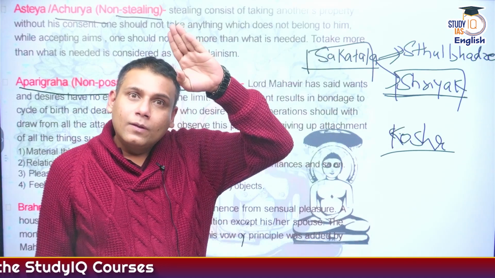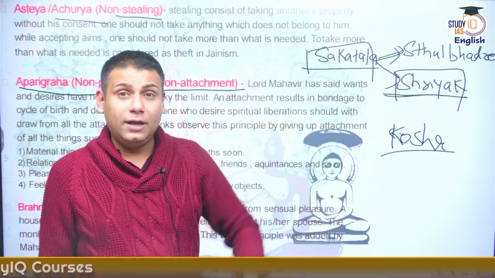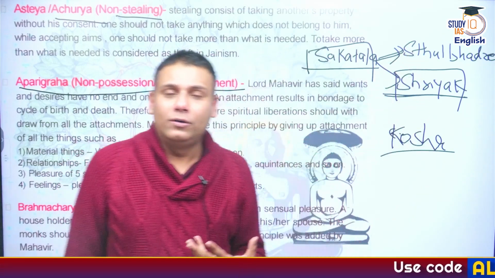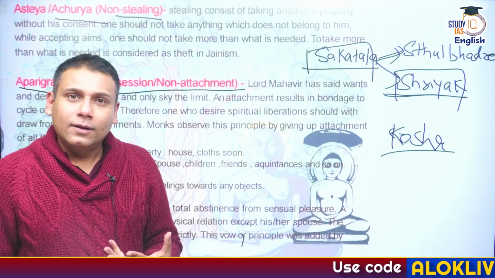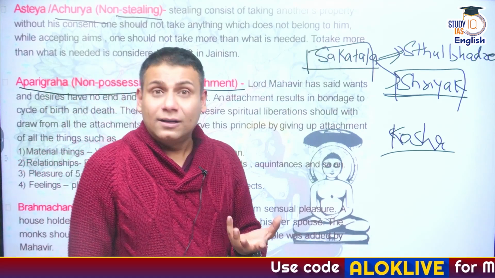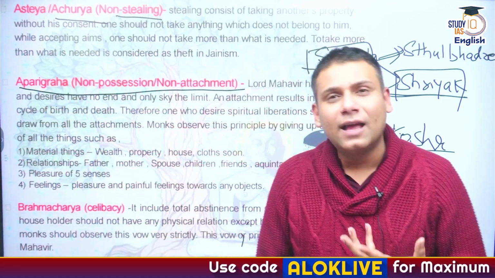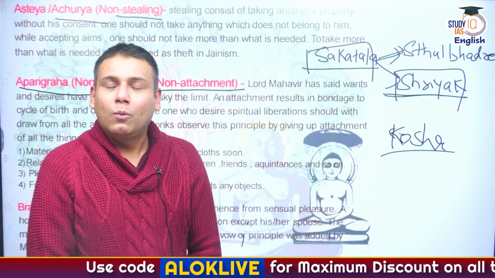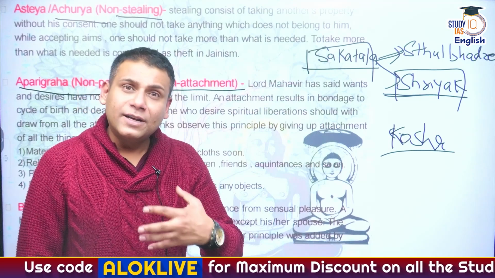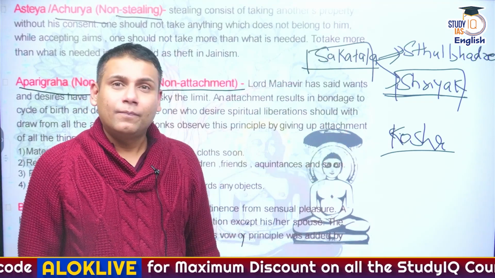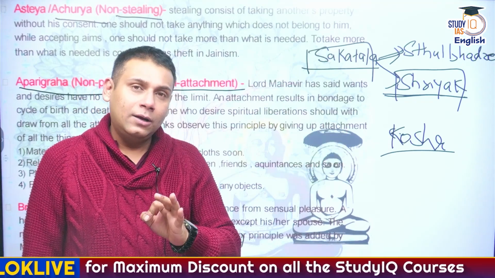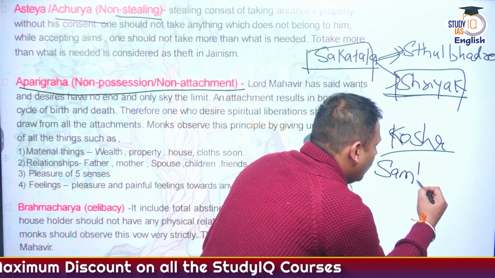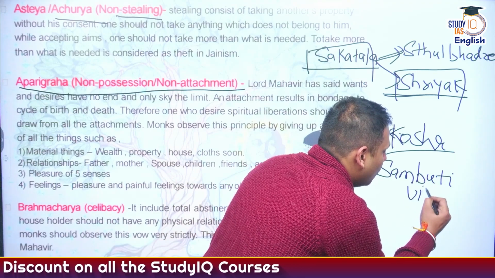At that time, 12 years later, at the age of 29-30, Sthulbhadra was still lost in Kosha. When he heard that his father Sakatal had sacrificed his life for his son Shriyak, and saw himself in the mirror, he thought, what am I doing? I've wasted my youth completely in Kosha. And now Sthulbhadra decided to go to Sambhuti Vijay.